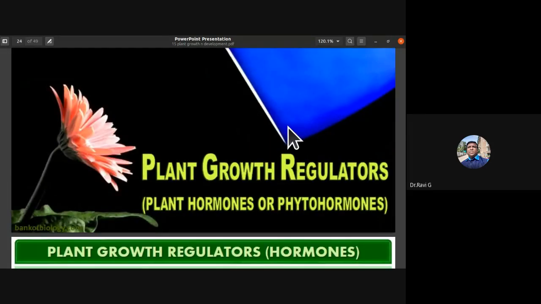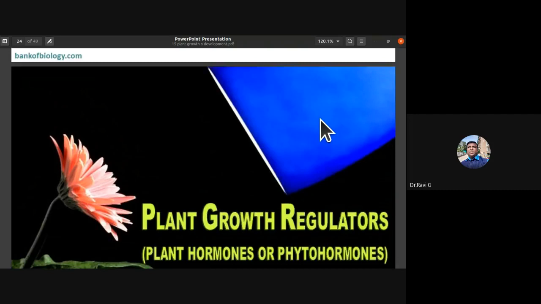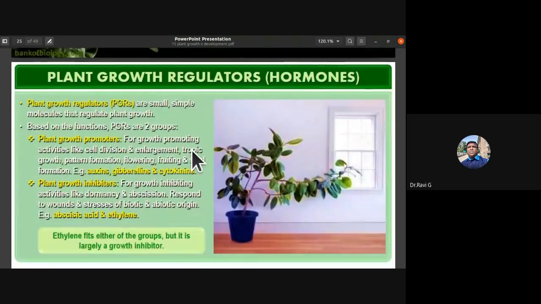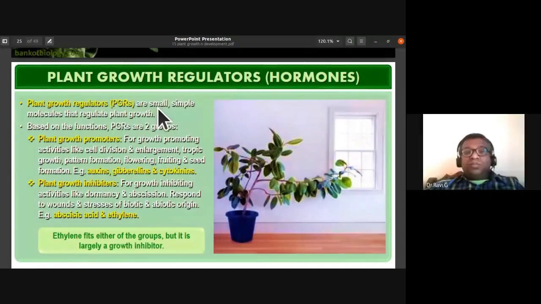So the plant growth regulators are like plant hormones or phytohormones. Plant growth regulators, PGRs, what we are calling from henceforth, we might be using PGRs as a short acronym. So plant growth regulators are small, simple molecules that regulate plant growth.